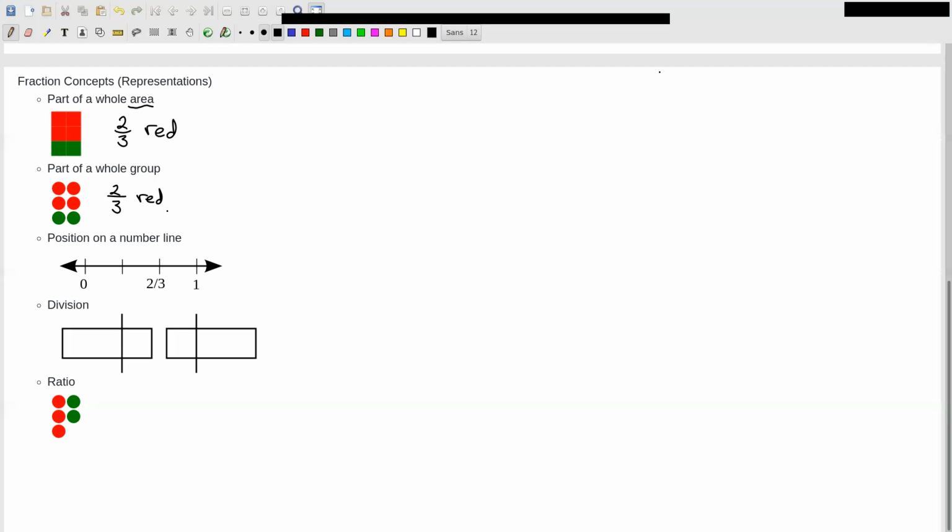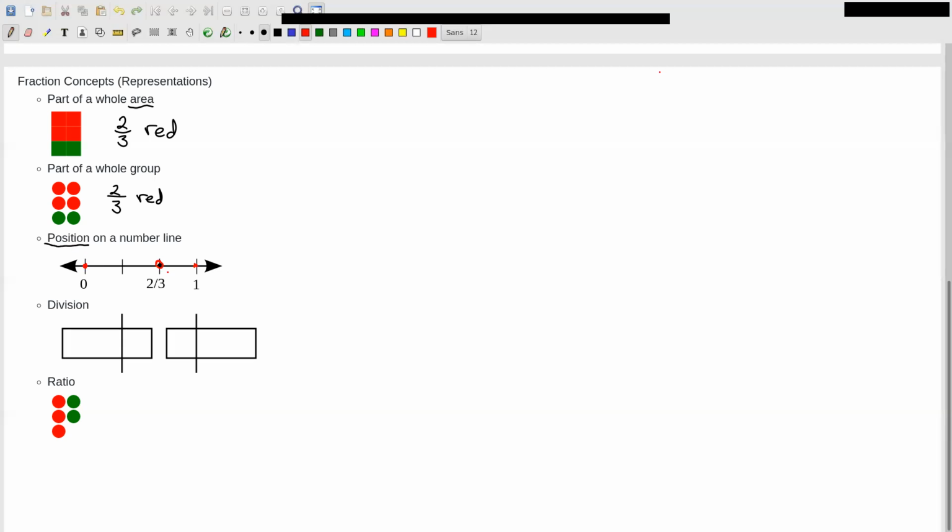Now, a different idea than part of a whole is a position on a number line. So here I have 0, and I measure over and say that's 1 over there. Then if I cut this number line up, I can find a point on this number line. This point right here is where 2/3 lives, if this is 0 over here and this is 1 over there.